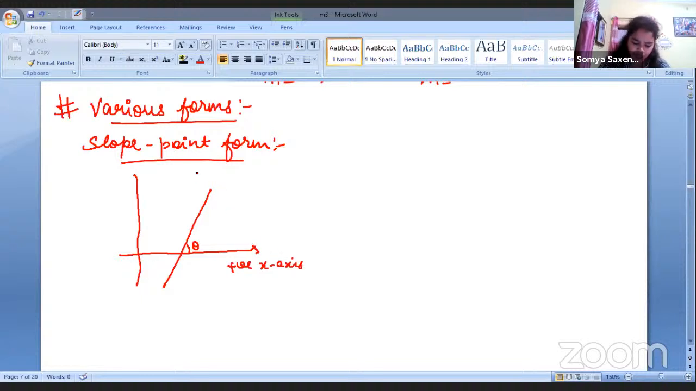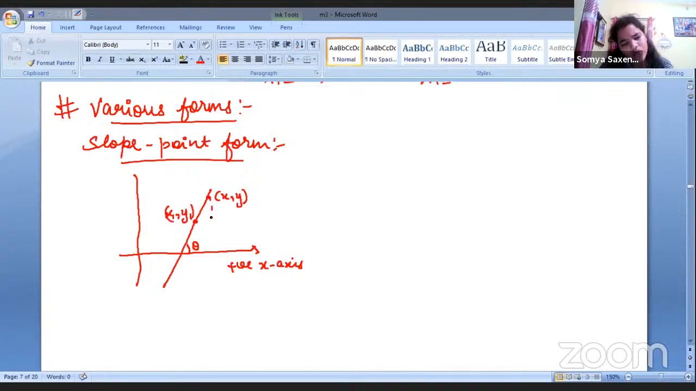Here's a line. Now, a point x comma y is there. It is not given. It is not known to us. It is just x comma y. And one more point is there, x1 comma y1, whose coordinates are known to us. Like this point we know. We can locate this point.